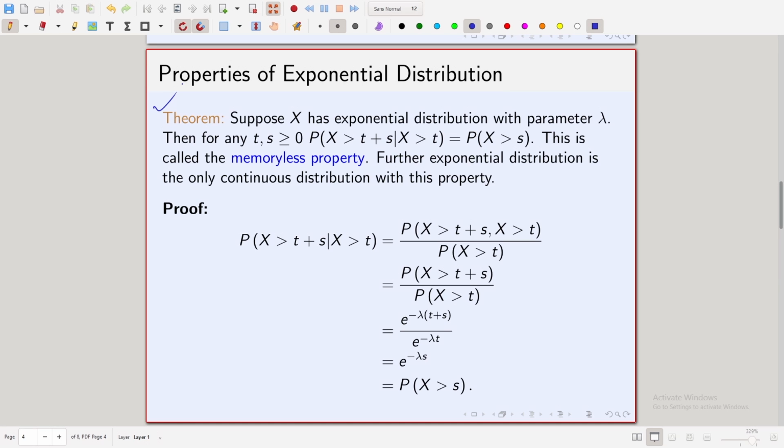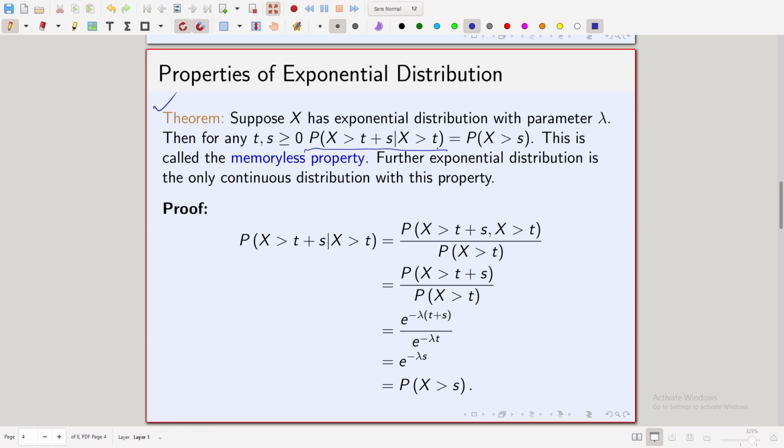Then for any t, s greater than or equal to 0, look at the quantity probability x is greater than t plus s given that x is greater than t. What is this quantity? You are told that x is greater than t, and you are being asked the probability that x will be greater than t plus s.